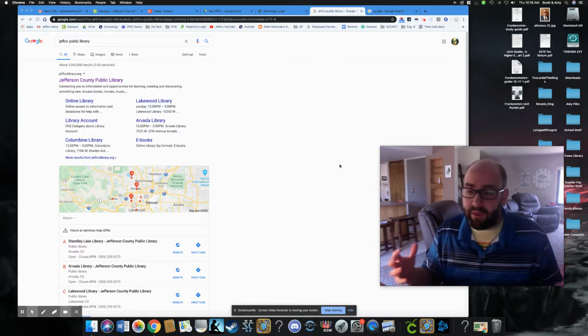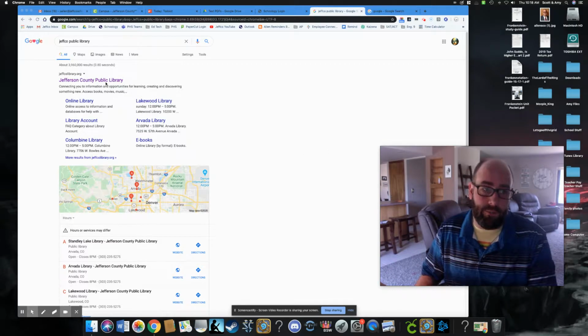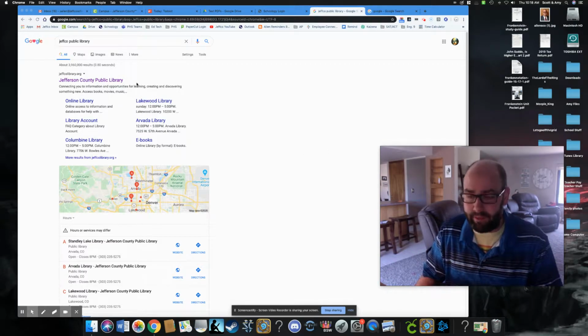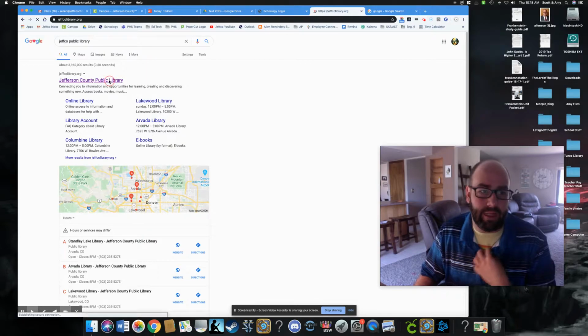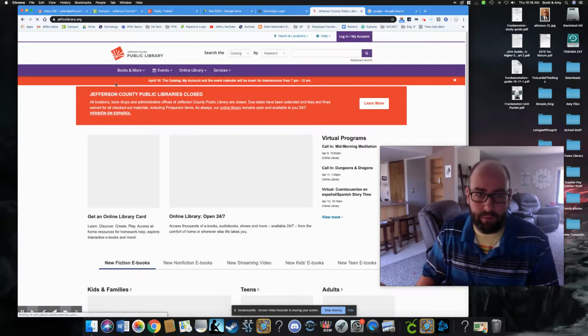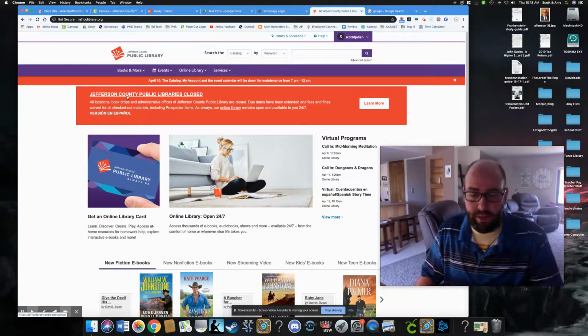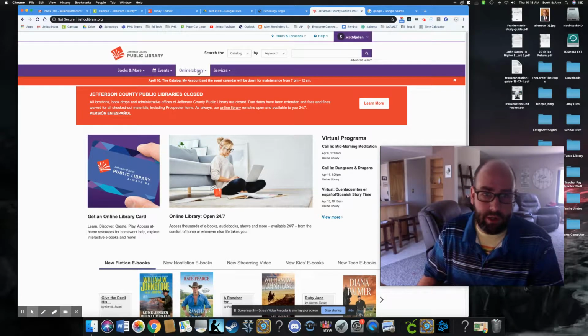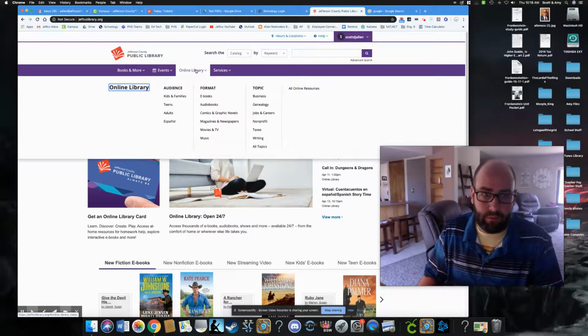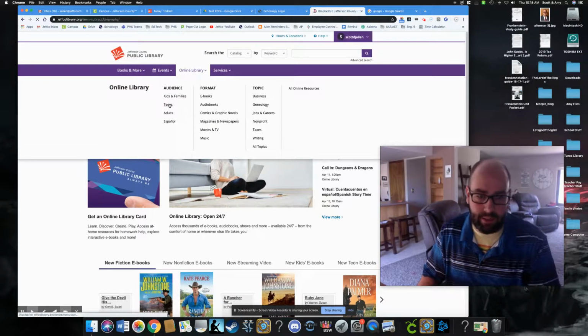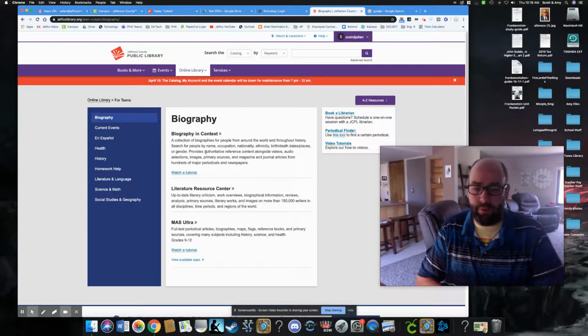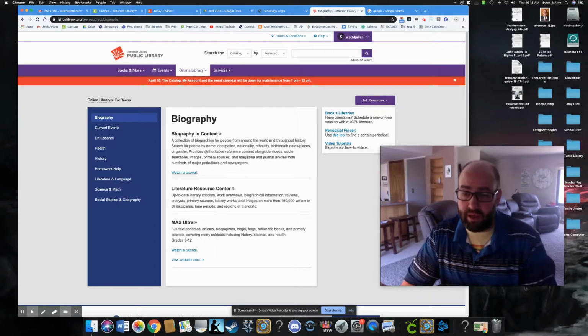So obviously the first place we want to go is to the databases. Remember that we get our databases through the Jeffco Public Library. This is the page that you see. You're going to click on Online Library, and then you're going to click Teens. Online Library, then Teens. This is going to bring up the databases that I think are probably going to be the most useful.